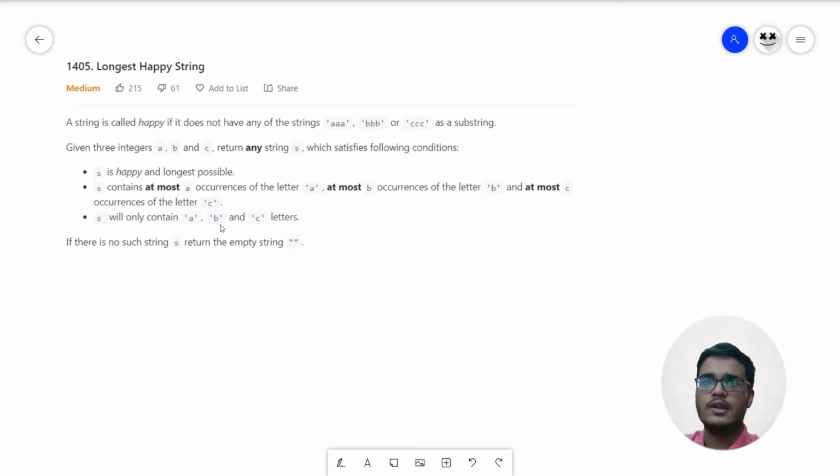So what the question is trying to tell us is that we'll be given three parameters a, b and c, which represent the number of characters A, B and C respectively, and out of that we need to construct a happy string. According to the question, a happy string is a string in which no three consecutive characters are the same. That is, there should be no triple A's, triple B's or triple C's. So at max, we can put two characters that are the same together. Let's jump to an example so that you understand what the question is trying to tell us.